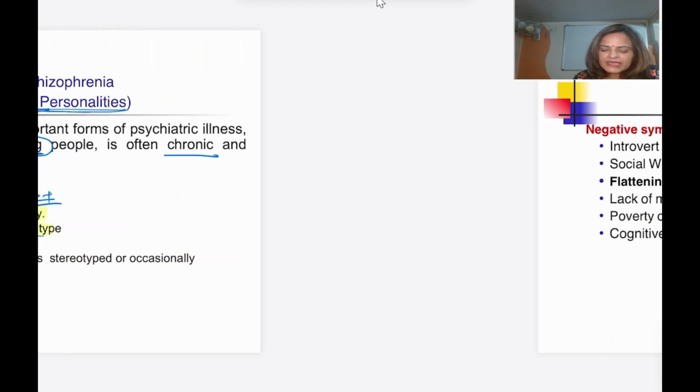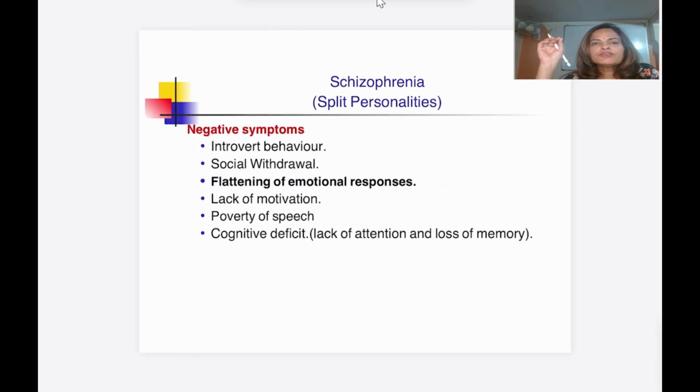Then what is the negative symptom? Negative symptoms are something which we see in the normal person, but that is missing in the schizophrenic person. Like the person will be totally in his or her own world. So totally introvert behavior will be there, and the person will be socially withdrawn. I already told, the person will be totally in his or her own world.